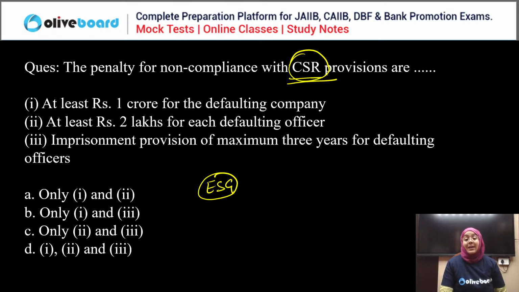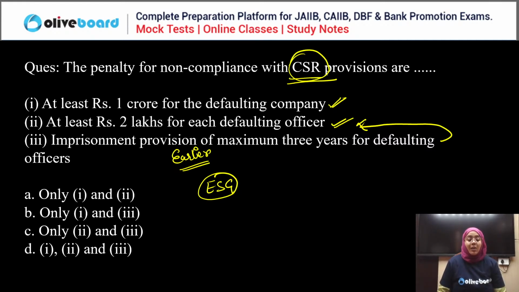Okay, very important. Corporate social responsibility. If you are not compliant with the rules and regulations of corporate social responsibility as a company, then at least 1 crore for the defaulting company. There's a monetary penalty. 2 lakh rupees for each defaulting officer. Earlier, there was the penalty of 3 years of jail for the defaulting officer, but now this penalty has been replaced with the 2 lakh rupees monetary penalty on the defaulting officer.